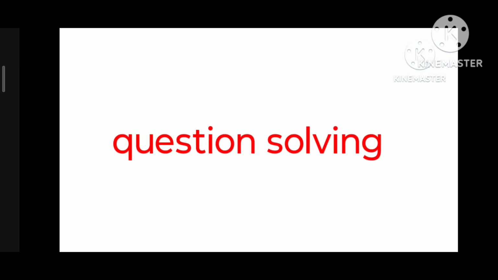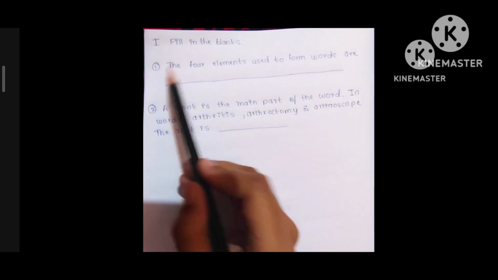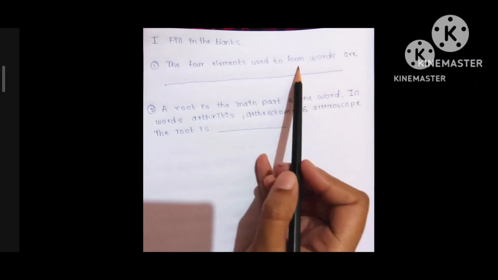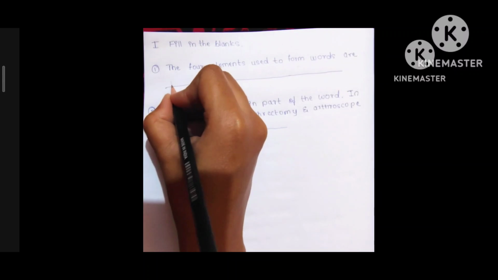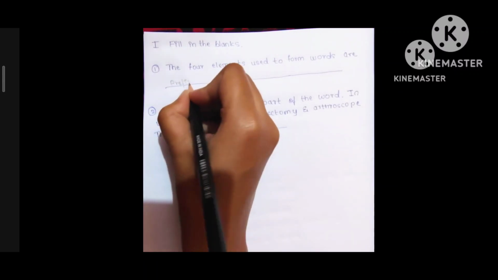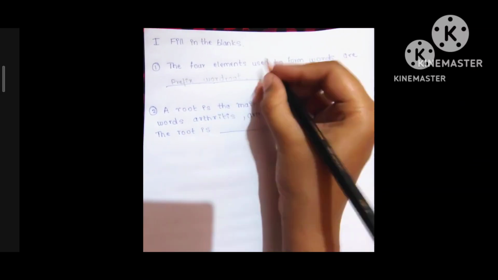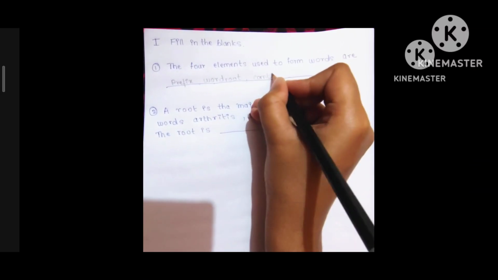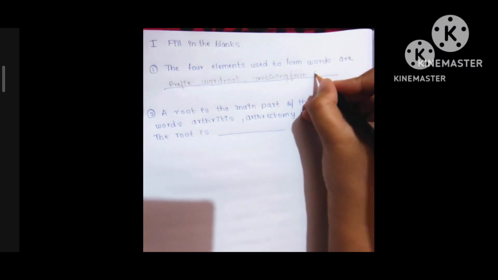Now we'll solve some questions from Egan's book. Since in previous video we have learned basics to build medical word, now we'll solve some questions related to that. First is filling the blanks. First question is the four elements used to form words are. In previous video we have already discussed this. Prefix, word root, combining form, and suffix.